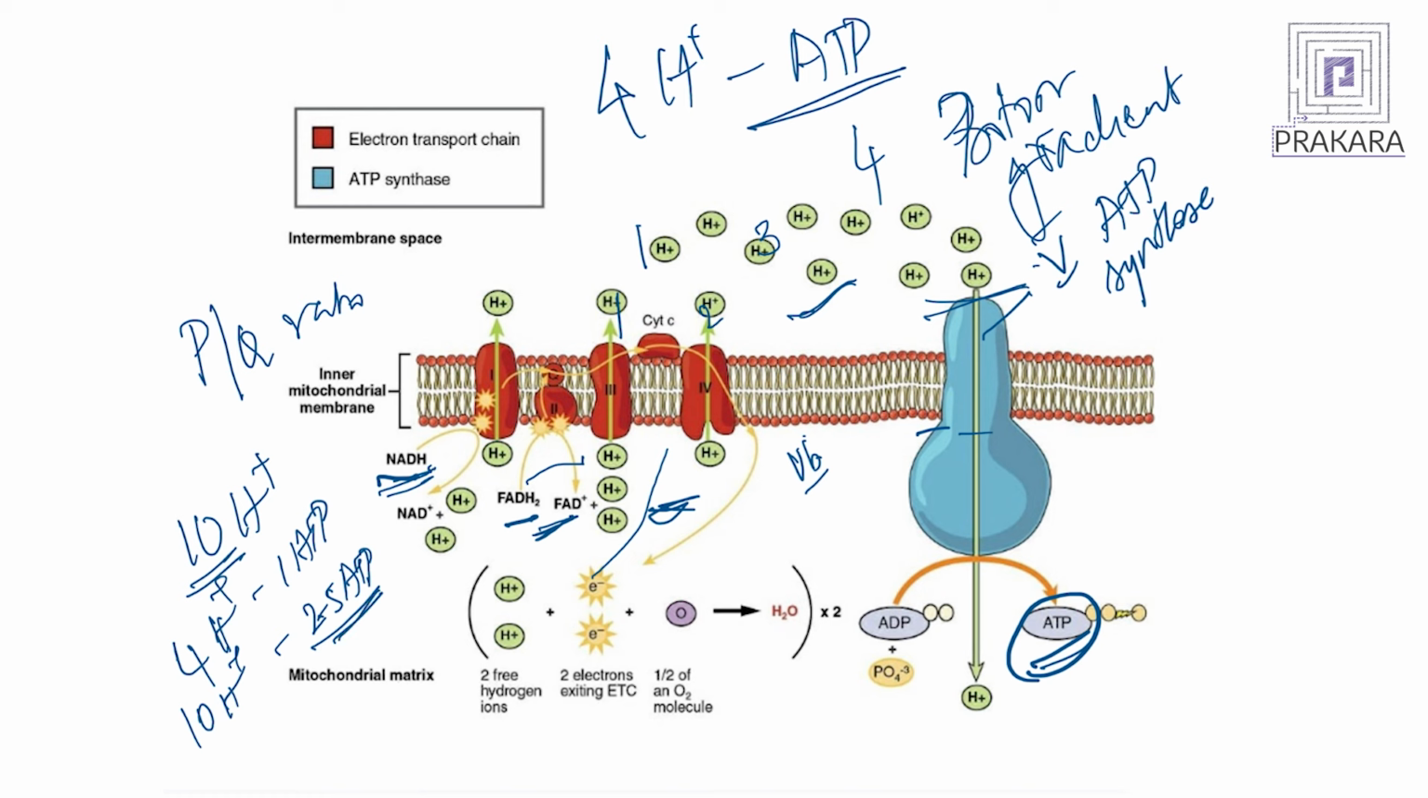And because FADH enters at complex 2, there are about 6 protons that go through. Therefore, for 4 protons 1 ATP, so for 6 protons you will have 1.5 ATP molecules. So, for every NADH that is getting oxidized completely in the electron transport chain, you will have 2.5 ATPs, and for FADH you will have 1.5 ATPs. This might help you calculate how many ATPs are coming out from each particular pathway.